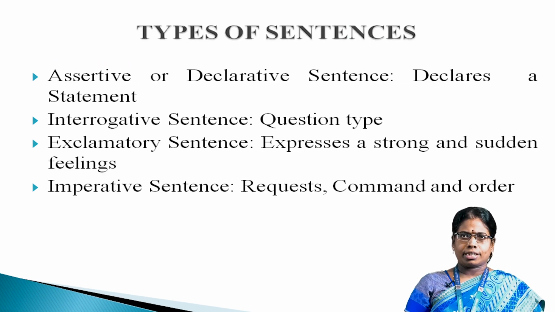Types of sentences. First, we should see what is meant by assertive or declarative sentence. This type of sentence declares a statement. For example, she is a girl. Interrogative sentence. It comes under question type. It may be WH questions or yes or no type questions. For example, what is your name? Question mark will be at last.